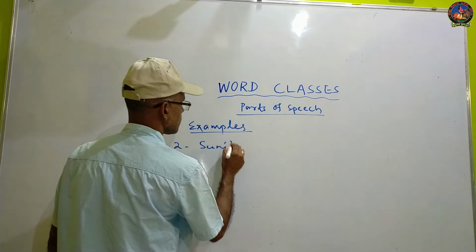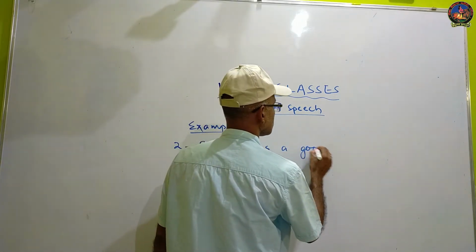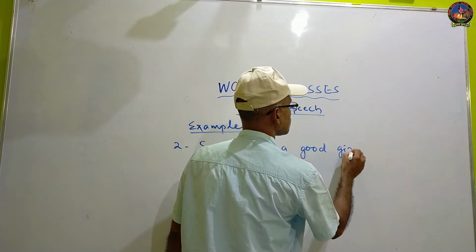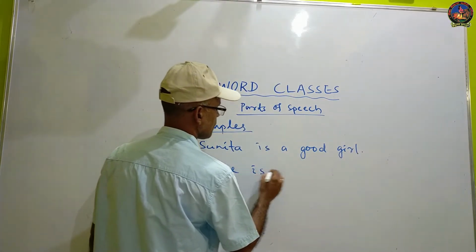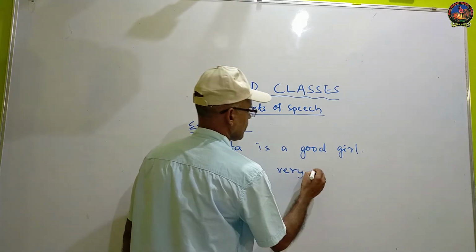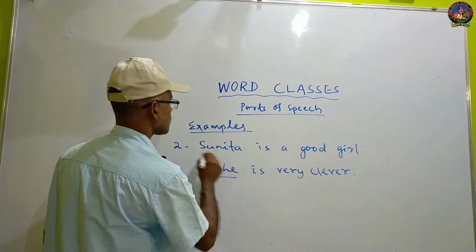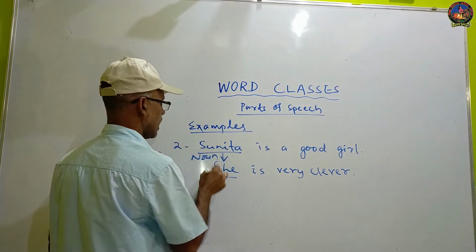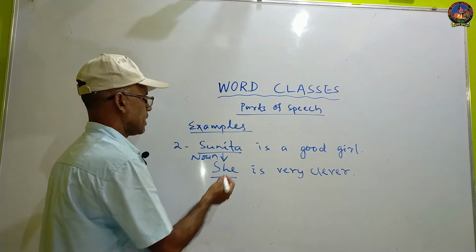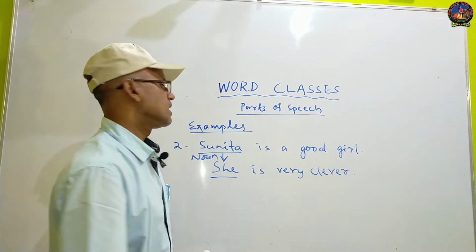Sunita is a good girl. She is very clever. Here she refers to Sunita. Sunita is a noun and she is used in the place of Sunita or instead of Sunita.